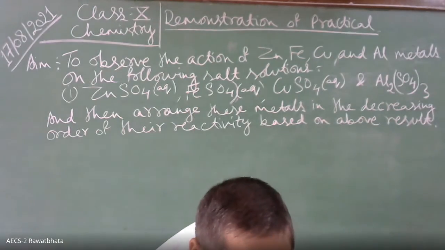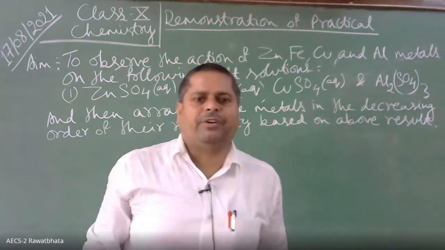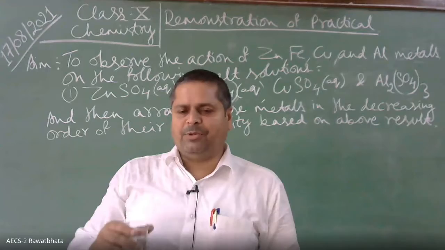Then fourth one, which solution is left, children? Aluminium sulfate. Very good.